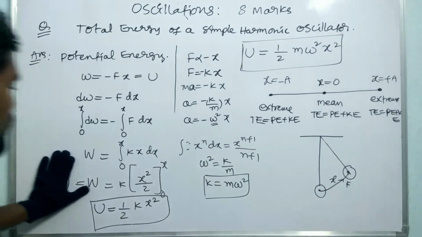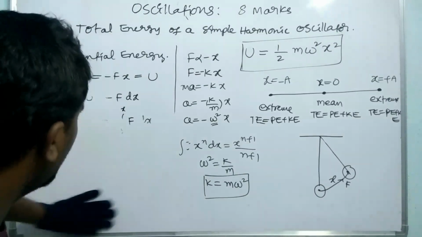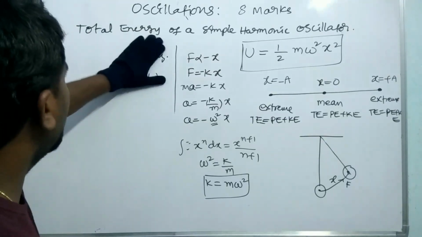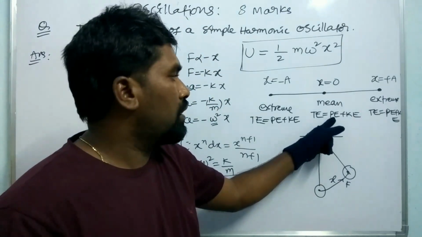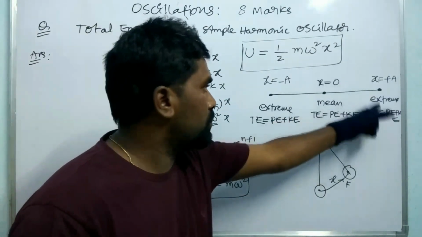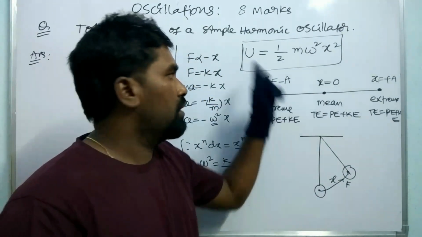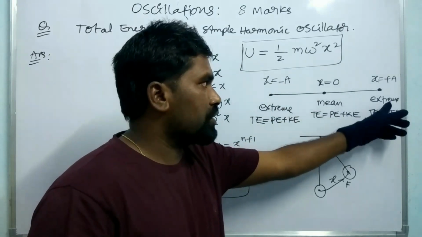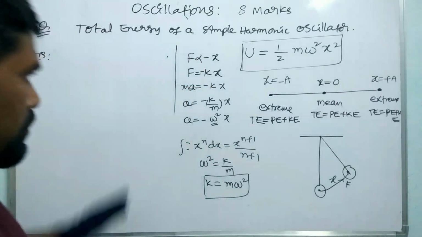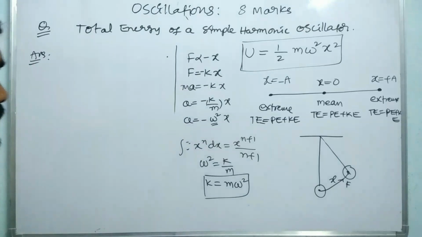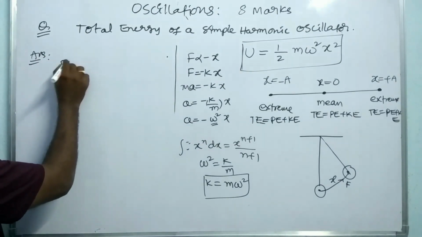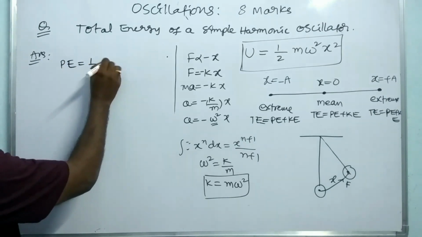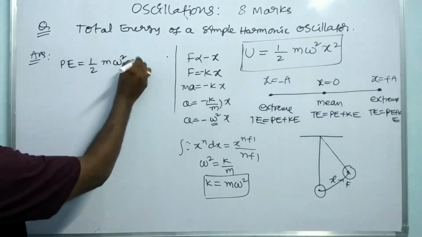Right. So here we have to find the potential energy of the simple harmonic oscillator particle at the mean position and the extreme positions, that is, the right extreme and left extreme, on the positive x-axis and negative x-axis. The basic potential energy PE is equal to 1 by 2 m omega square x square.